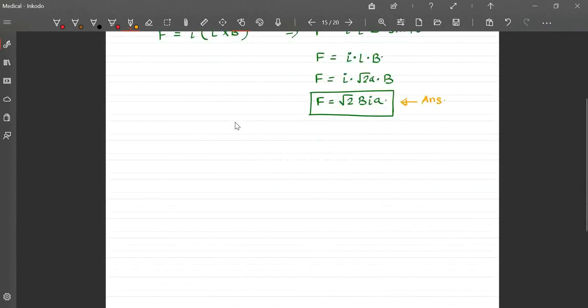Let's take one more example before we move on to some more questions. Say we have a current carrying wire.